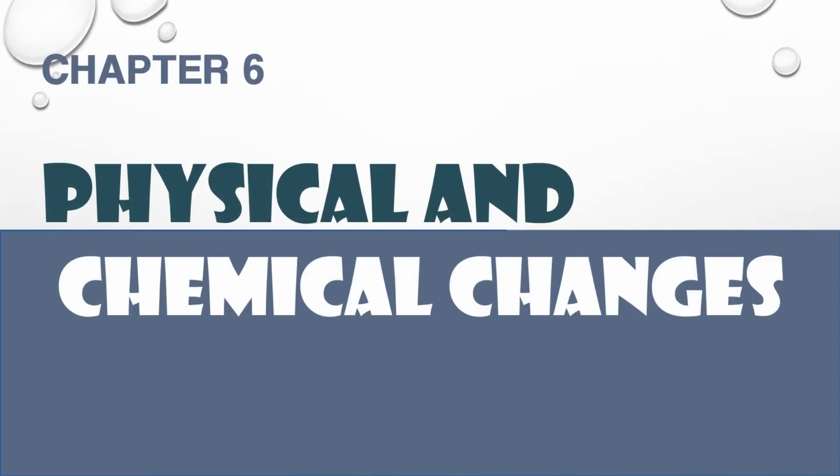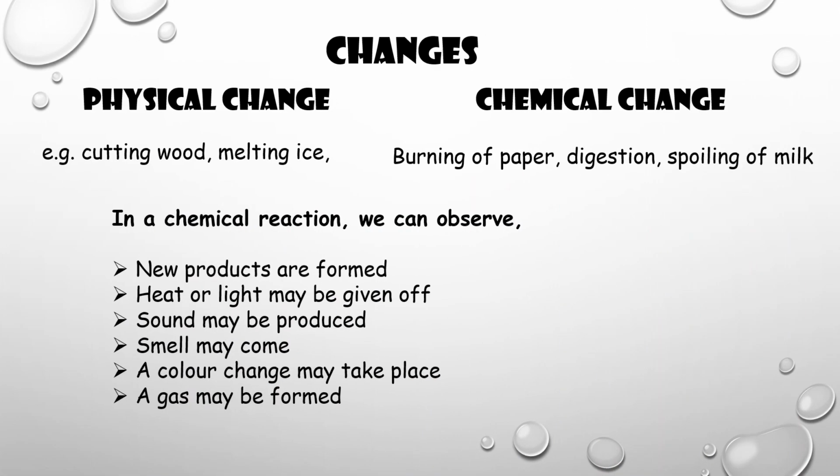So today we will revise two chapters, chapter 6 and chapter 10. First we will revise chapter 6, physical and chemical changes. Changes can be of two types, physical change and chemical change.